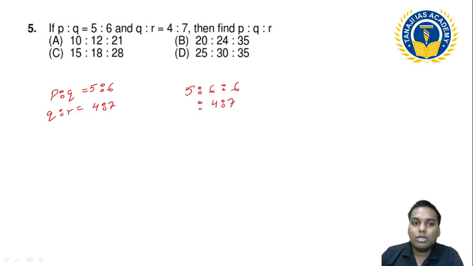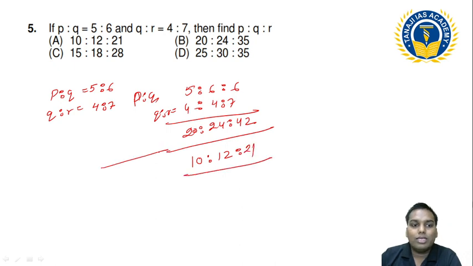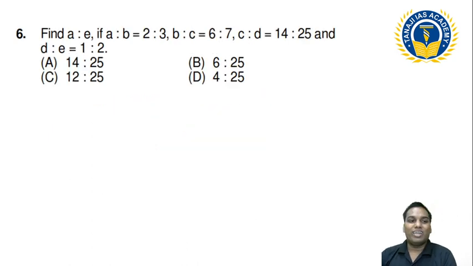So this is a 6 and this is 4. So can I multiply? This is p ratio q and this is q ratio r is nothing 20, 24, and this is 42. So what can be the answer? Can I take 2 common? So this is 10, this is 12, and this is 21. So can I say this p ratio q ratio r are nothing, they are the 10, 12, 21. This is the answer only. Okay, this is your practice type. Now this one, okay, solve it.